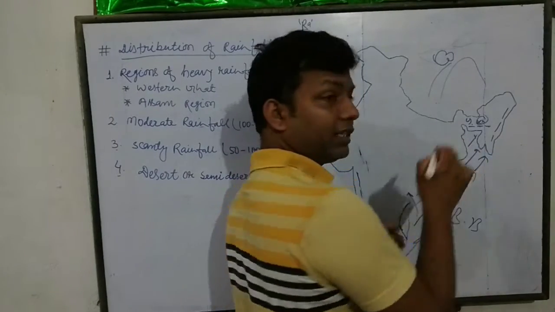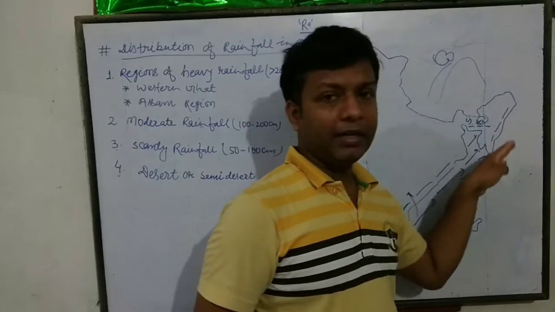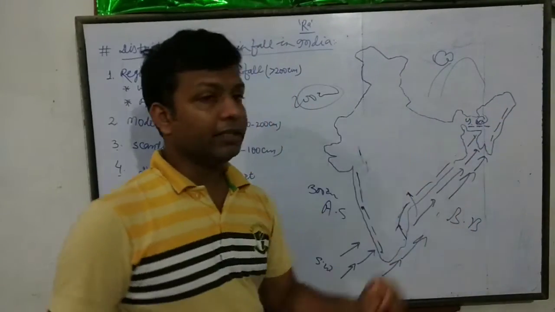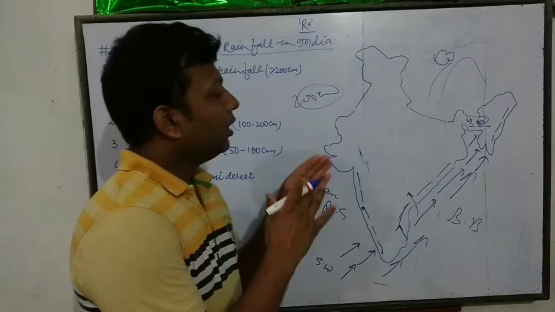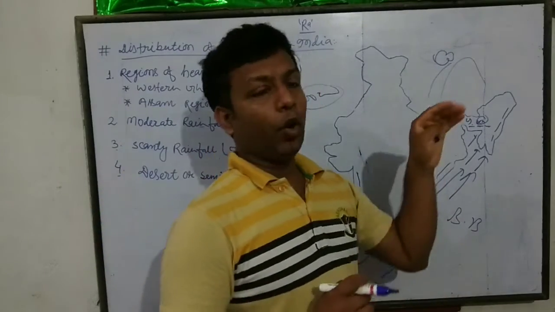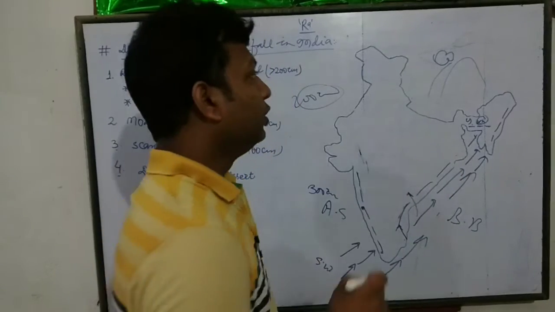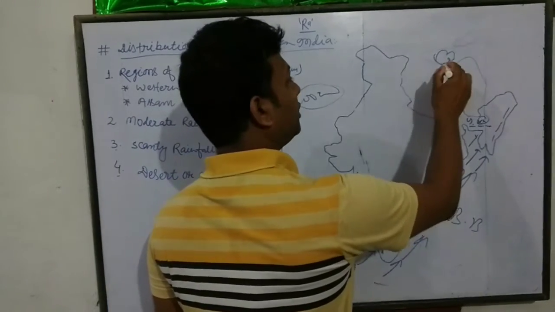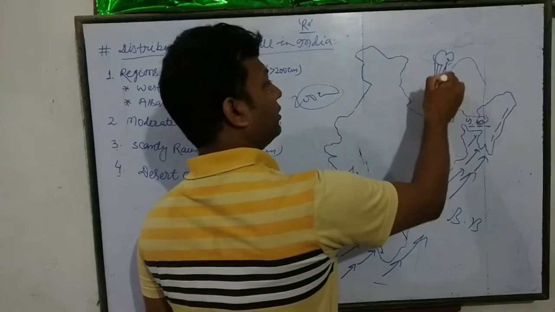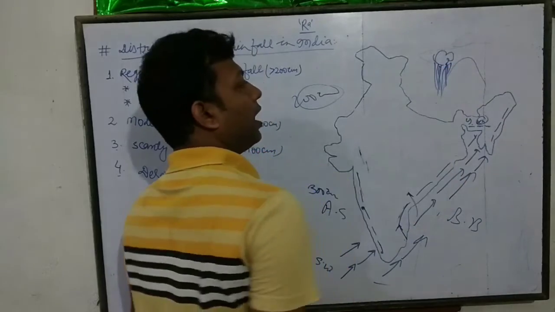Due to this funnel shape and the Assam Himalayan mountain range, the winds are lifted over the Khasi hills, due to which Cherrapunji receives heavy rainfall.